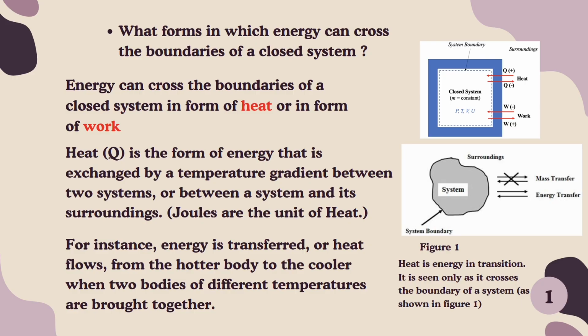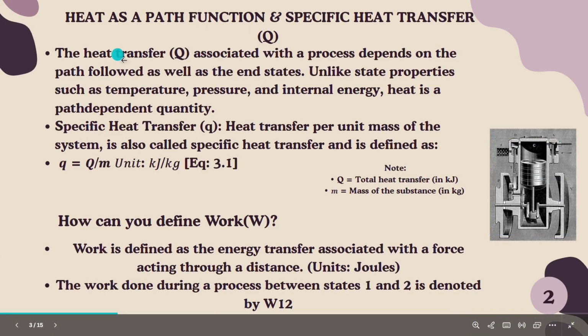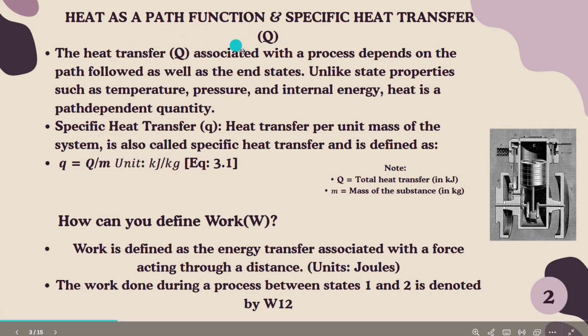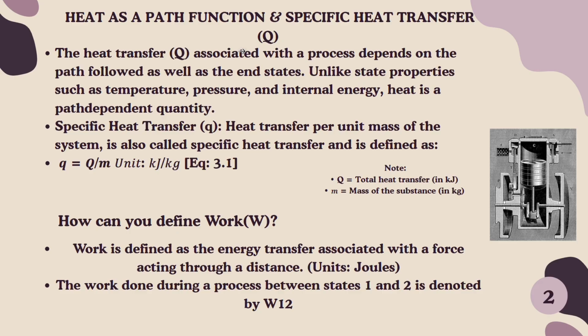Why? Because heat flows from the hotter body to the cooler one. 40 degrees Celsius is higher than 30 degrees Celsius, so from the second system to the first system, the energy will be transferred because of the temperature gradient or temperature differences.